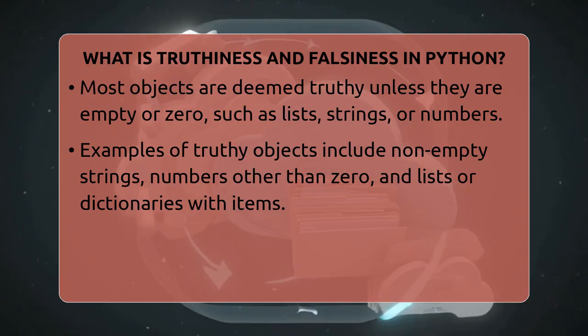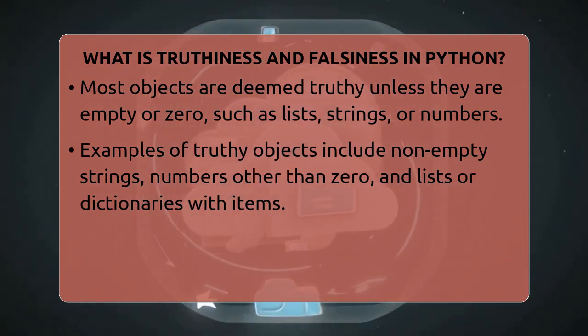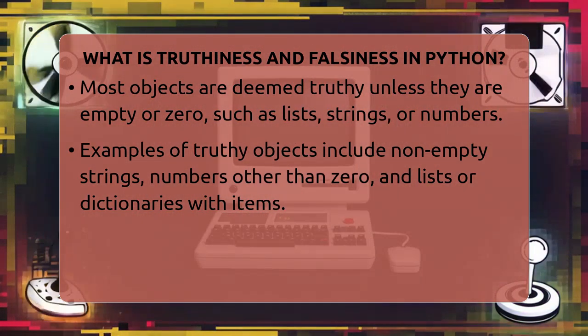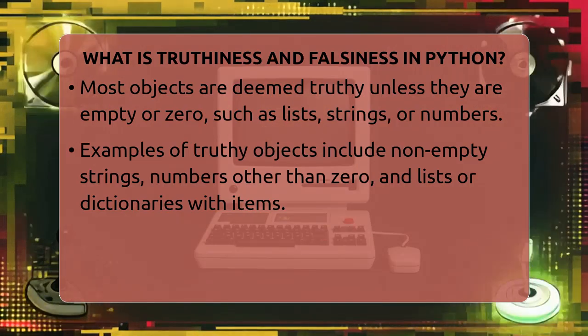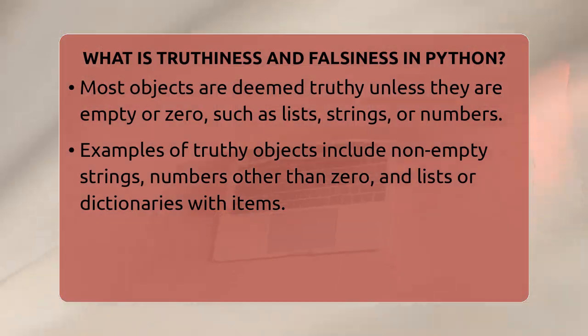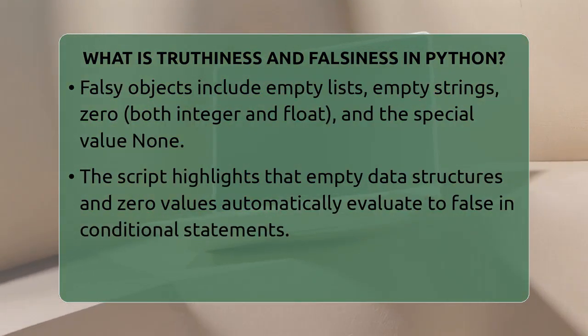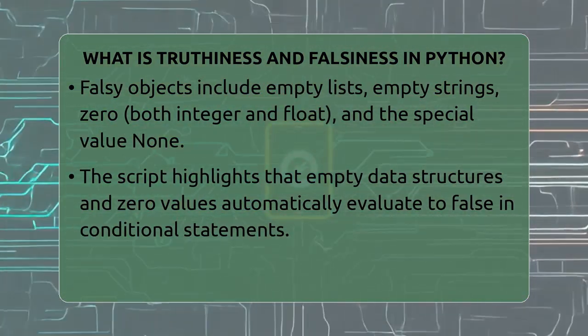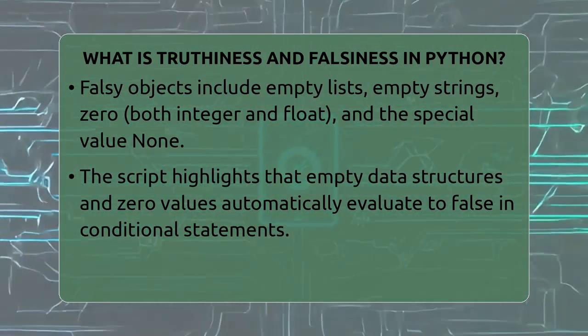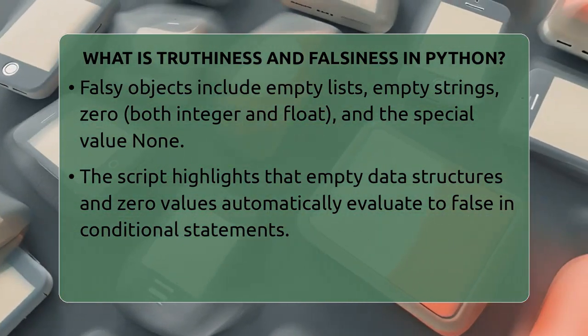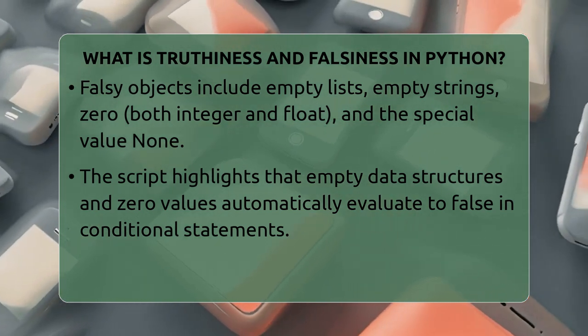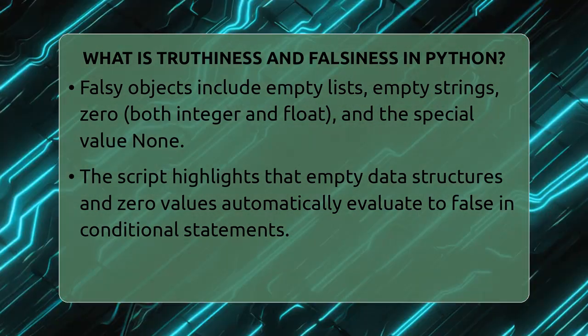On the other hand, falsy values are objects that evaluate to false. Empty lists, empty strings, 0, and the special value None are all falsy. For example, an empty list or an empty string will be considered false in an if statement. 0, whether it is an integer 0 or a floating point 0, is also falsy. The value None, which often represents the absence of a value, is always falsy.